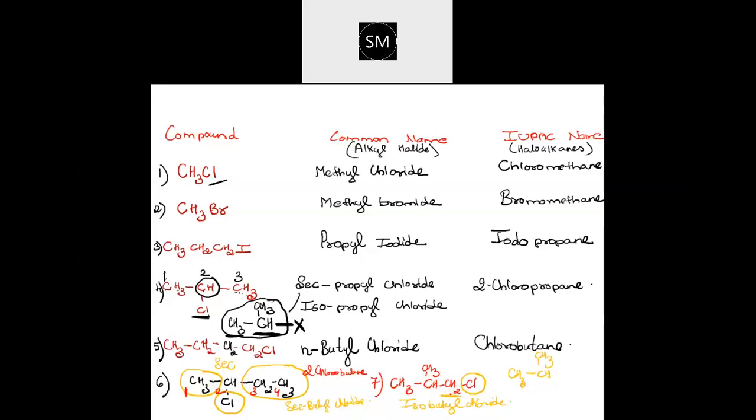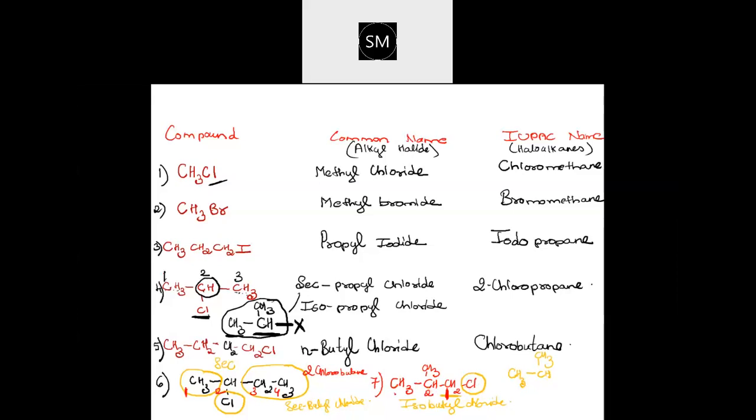Seventh one, what is the name? When you are naming, see where the halogen is present. Halogen, and then one is a CH3 group, branching. So first number should be given to this. Both are branches only, Cl and CH3, both are prefixes. But in that, Cl alphabetically comes first. So it should be 1-chloro.